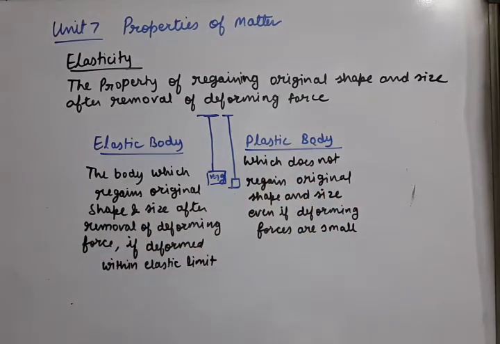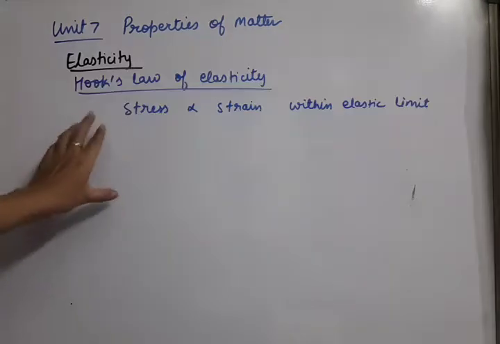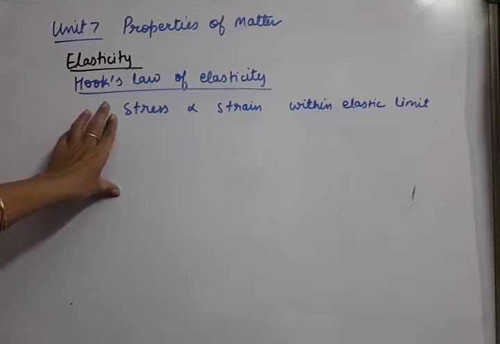Plastic body. There is always a limit within which we should apply the force to retain elasticity, called the elastic limit. An object will persist in the elasticity property within a limit. After that the object may break, or it can be permanently deformed. There is a well known Hooke's law of elasticity that we are going to come to in the next sheet. Let us discuss one basic rule related to elasticity, that is Hooke's law of elasticity.